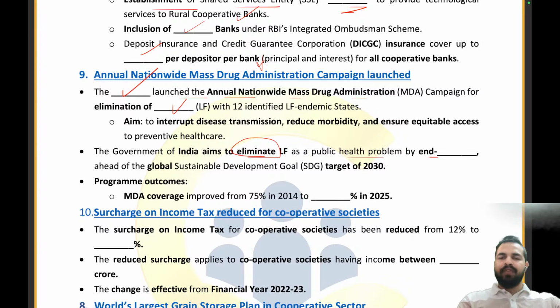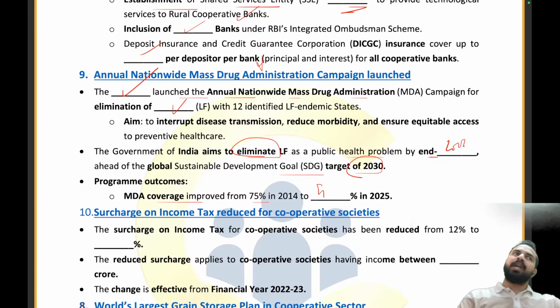See, in the entire world, we have the target to reduce it by 2030. But here, my dear friends, we have it till 2027. Absolutely right. Now, MDA coverage has improved from 75% to dash percent in 2025. 75% to around 81, 82% was there.